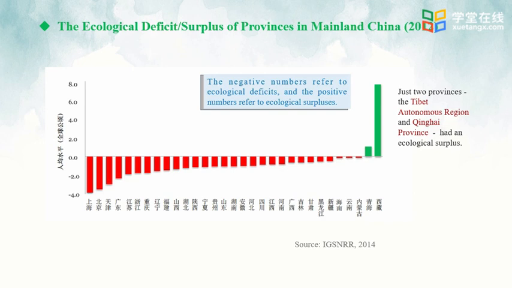Most provinces had an ecological deficit. As shown in the figure, only the Tibet Autonomous Region and Qinghai Province had an ecological surplus. When Great Western Development Strategy was raised, what was the key point? Environmental protection. The local ecological advantages can't be damaged as a result of economic development of the Western region. Developing the economy based on the environmental protection is a rule for our economic development.